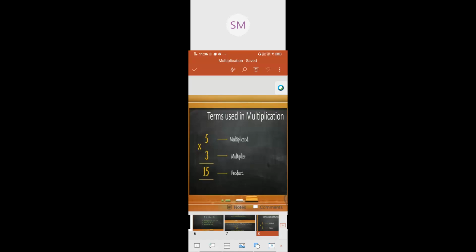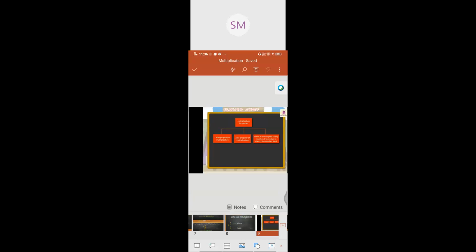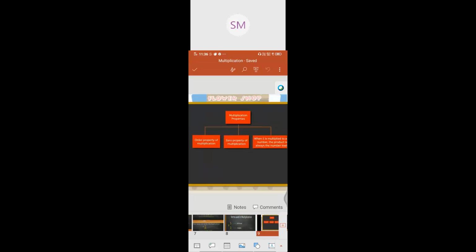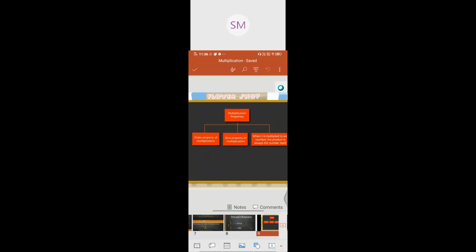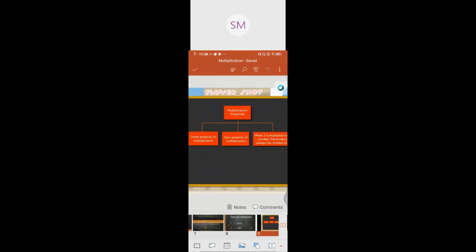Okay. Now we are going to see the properties. How many properties are there? Just like addition and subtraction, we are also going to see the properties there. First one is the order property. Second one is zero property. Third one is one property. We are going to see that one by one.